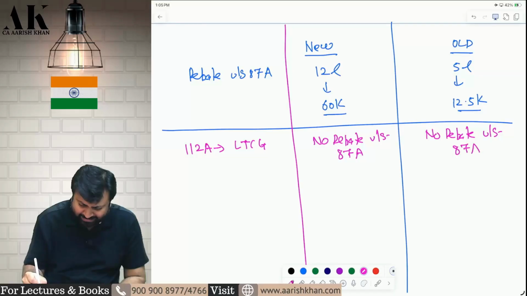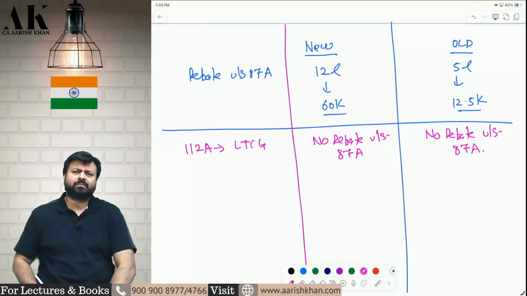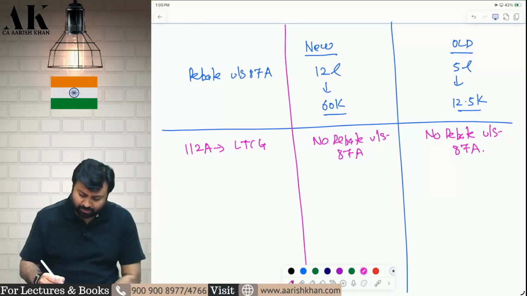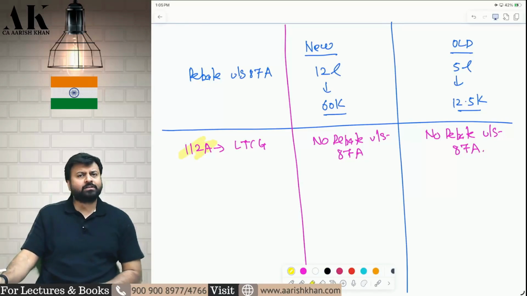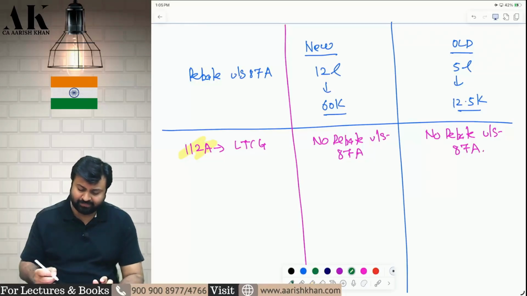Because it is very clearly written in the law. It is written in 112A section only. There is no doubt about 112A. Against 112A income, you do not get rebate under 87A also. You do not get rebate under 87A in old regime as well as new regime. It is a well-established principle.